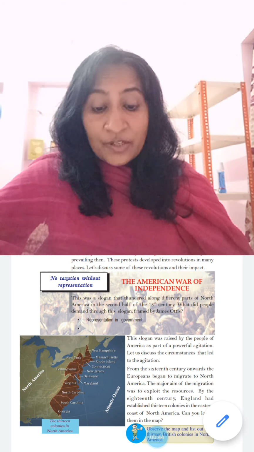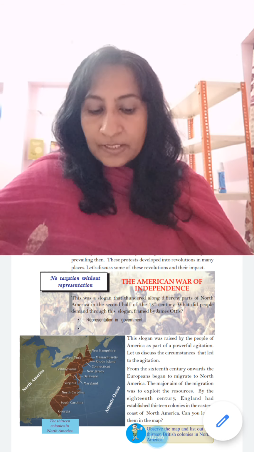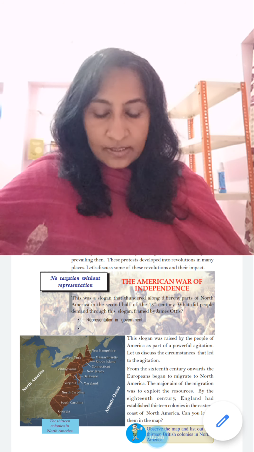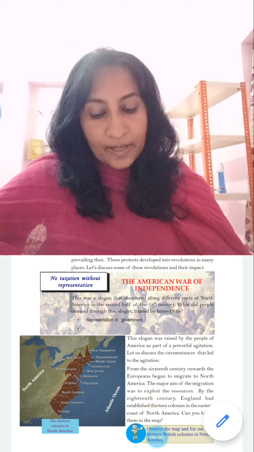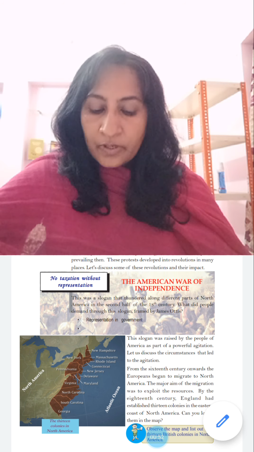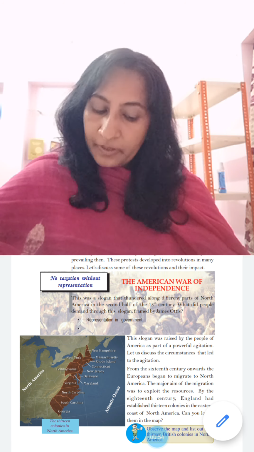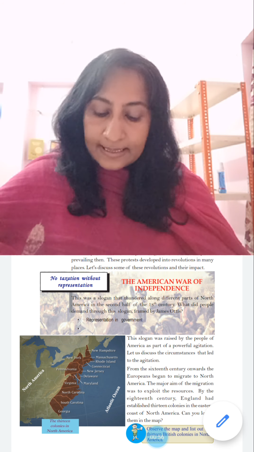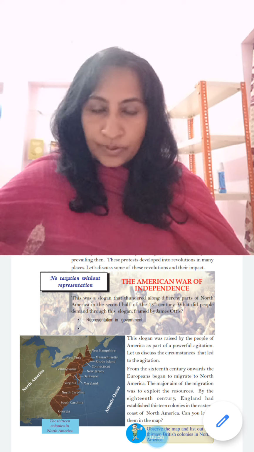No taxation without representation is a slogan framed by James Otis in the second half of the 18th century. This slogan thundered in different parts of North America. This slogan was raised by the people of America as part of a powerful agitation. Let us discuss the circumstances that led to the agitation.